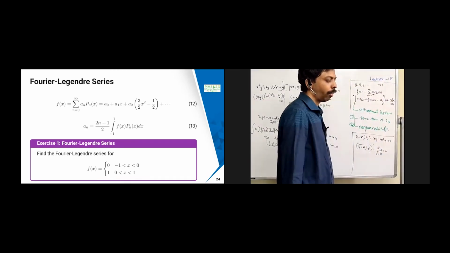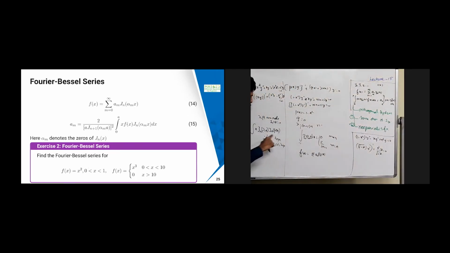This is an exercise. Now we can extend this for the Bessel series also. In the case of the Bessel series here, again this is an orthogonal function with respect to r of x equal to x. Therefore, I can write this the same way: f of x equal to summation n equal to 0 to infinity, or I have written m over that, it doesn't matter. So an into J. I have used that because that is corresponding to the roots of the equation. So an, instead of that, I'm going to put am Jn of alpha m x. Alpha m's are called the roots of this Jn of x.